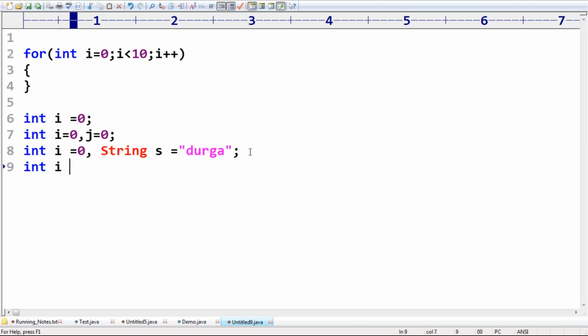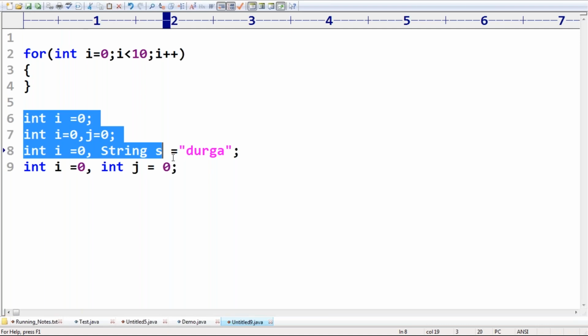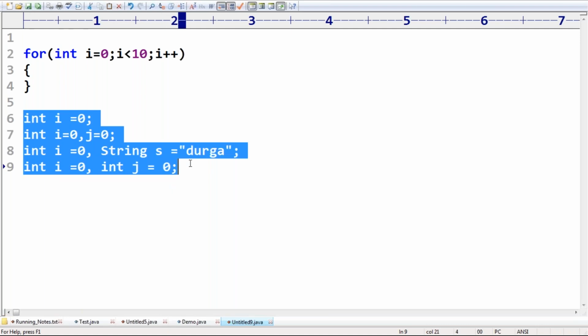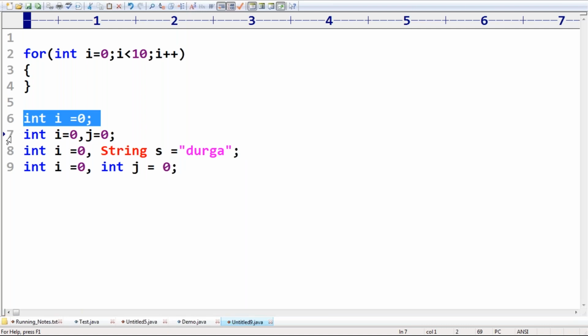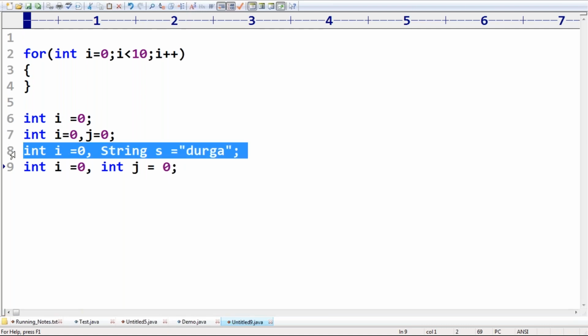int i = 0, comma, int j = 0, like this I'm taking, sir. Among these, which are allowed in the initialization section? Can you please confirm? Remember this one. The first one is perfectly allowed, the second one is allowed, but the third one, you are going to get an error immediately, sir.